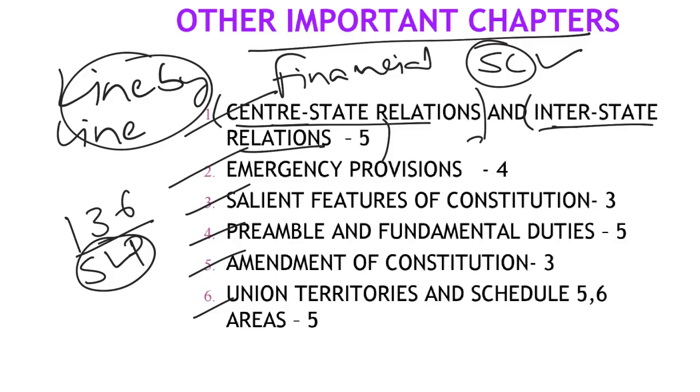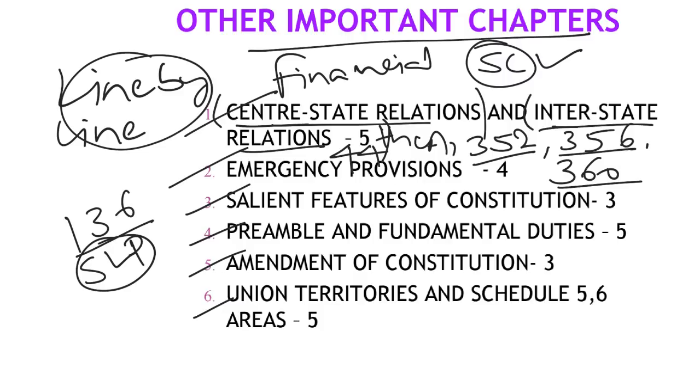Similarly, I don't have to explain more on emergency: Articles 352, 356, 360, what each means, internal emergency and external emergency, and the most important amendment with respect to national emergency, the 44th Constitutional Amendment of 1978.